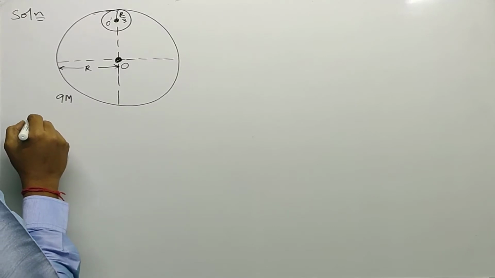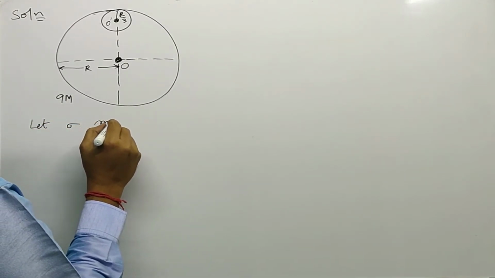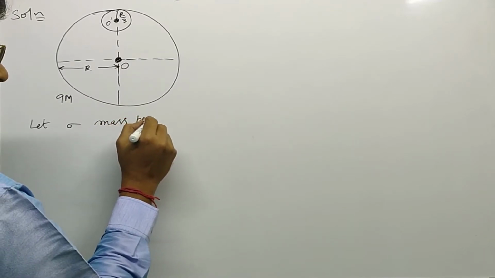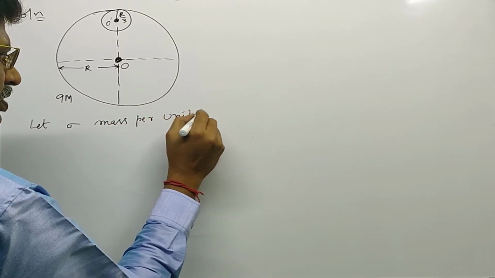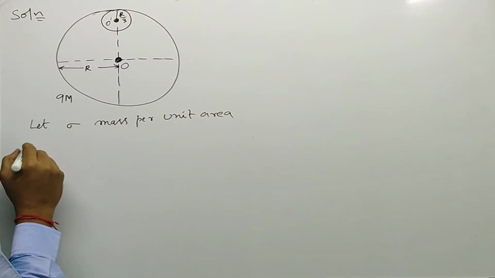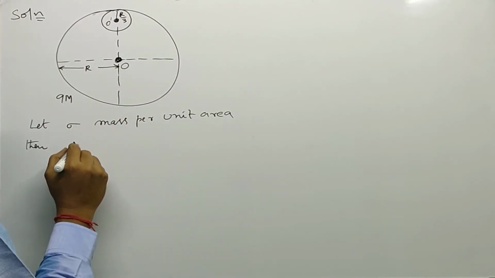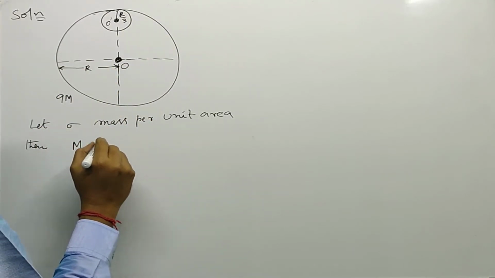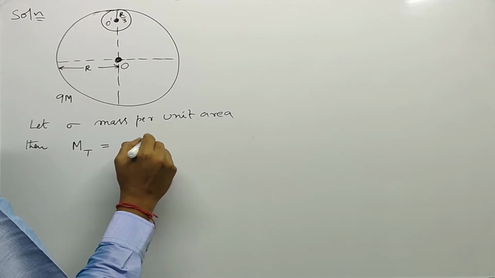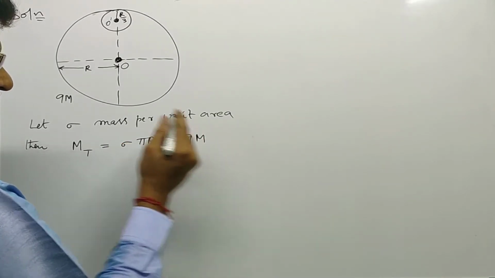Let sigma be the mass per unit area. Then mass of the total disc, let us assume it is capital M total, is equal to sigma into pi R square, that is given in the question as 9m.